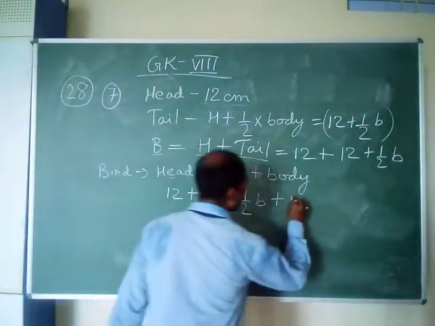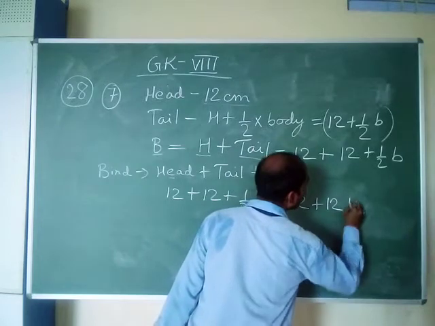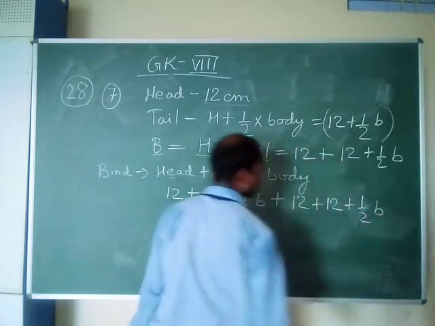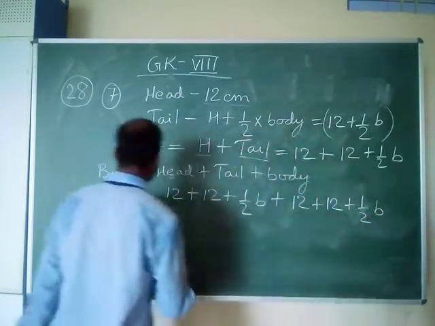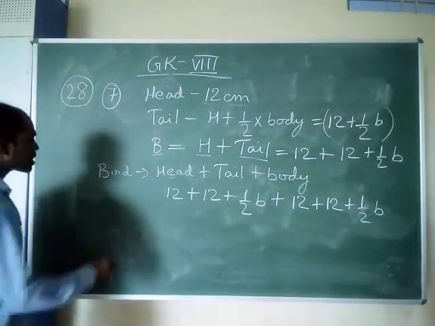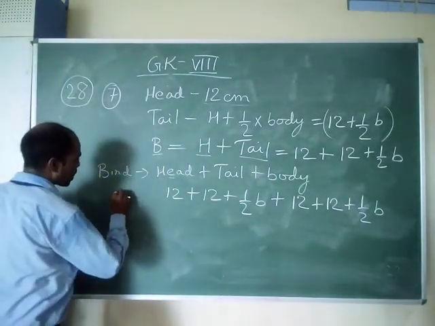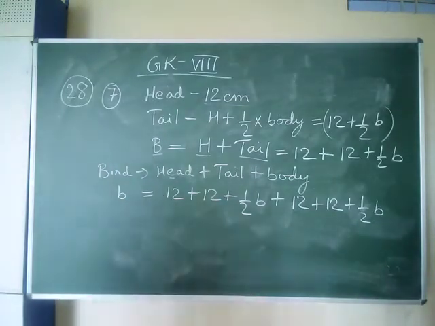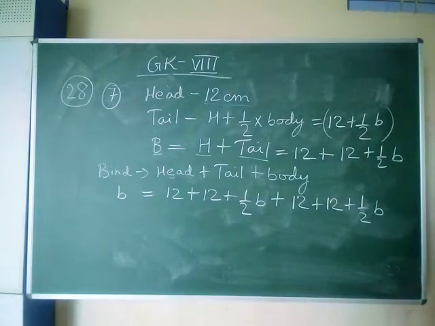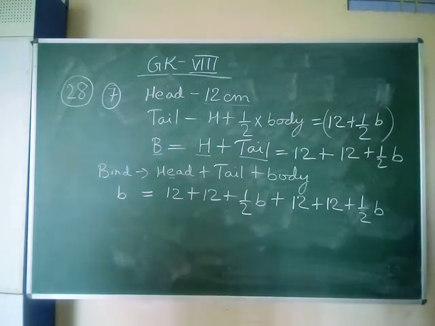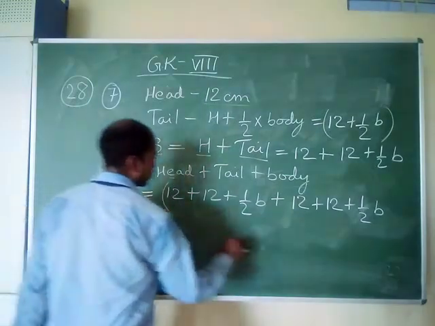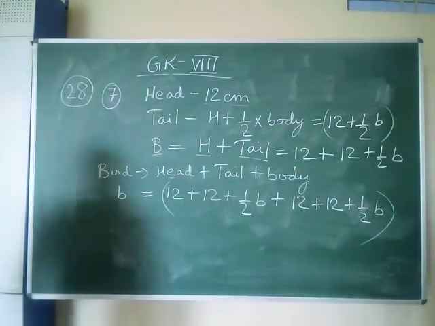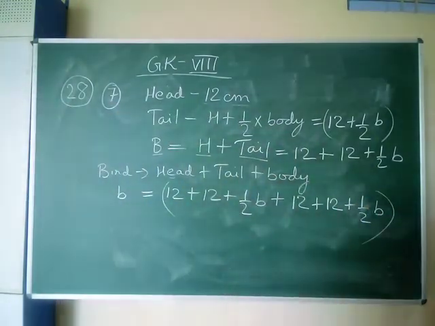Body is 12 plus 12 plus half of B. And the whole bird is, let's say B, the total length of the bird. So you calculate it and you get the answer. This is your homework. You do it on your own and find out the answer.